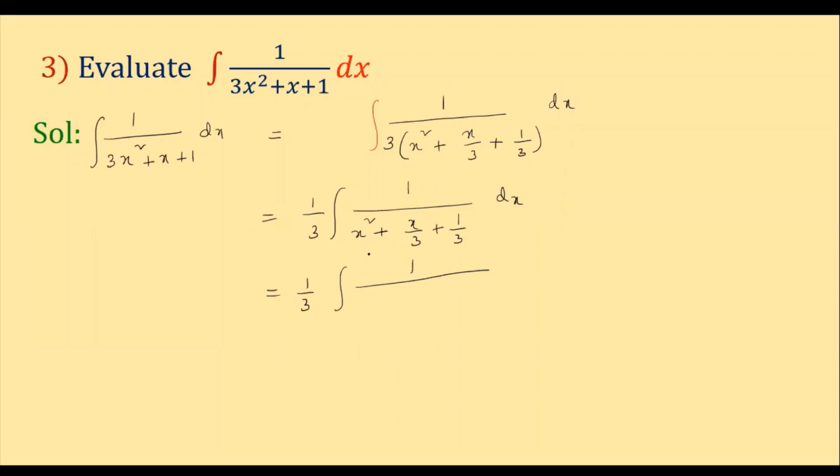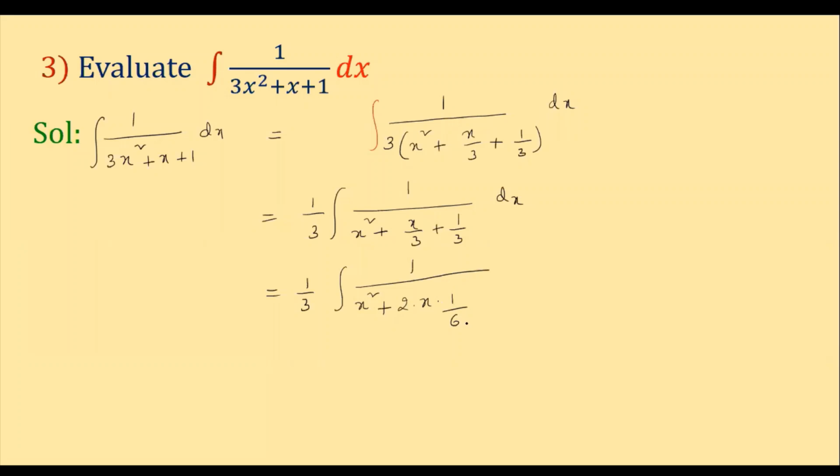If you observe the first two terms, x square plus x by 3, here we can write it in a plus b whole square form. Then how can you write that? Because here we have only 2 terms, but in a plus b whole square, we need 3 terms. Yes or not? So here we write it as x square plus, here the next term should be 2ab term. So 2 into x into, here a is x. So what should be the b term? How much should b be so that we get x by 3 here? This term should not change. So 1 by 6.